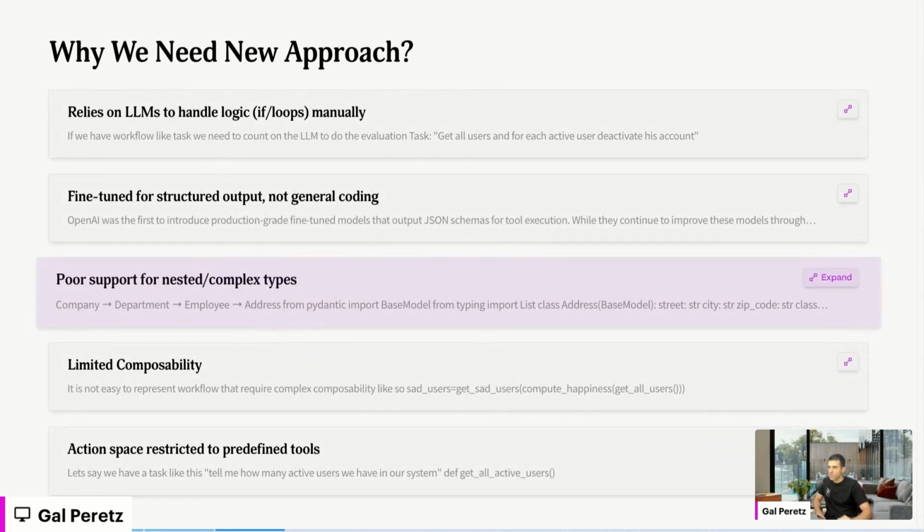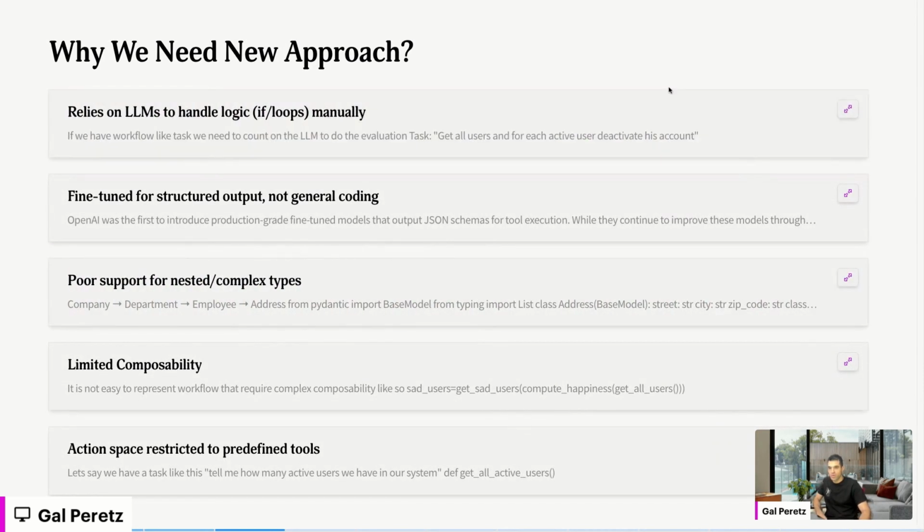Okay, so what's wrong? It looks like it's going to work. This actually powers a lot of production-ready solutions right now as we speak. So what's wrong with that? Let's talk a little bit about what's wrong.